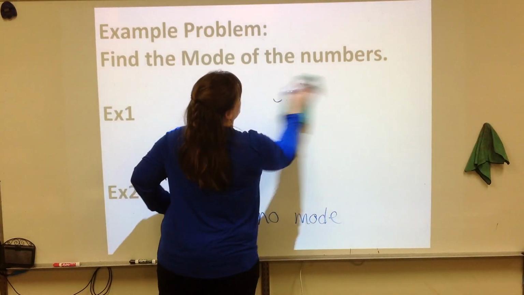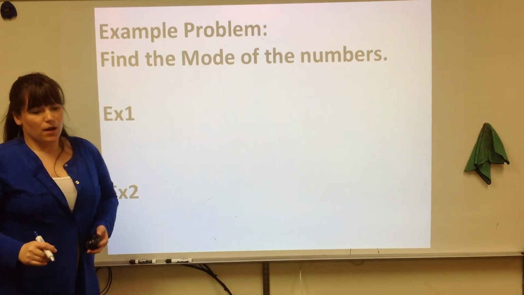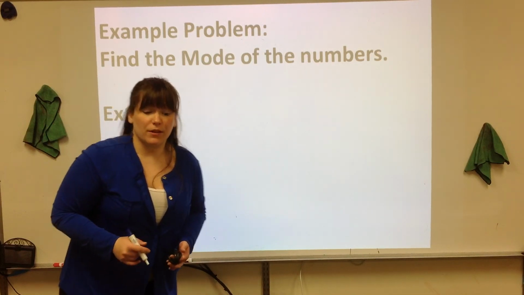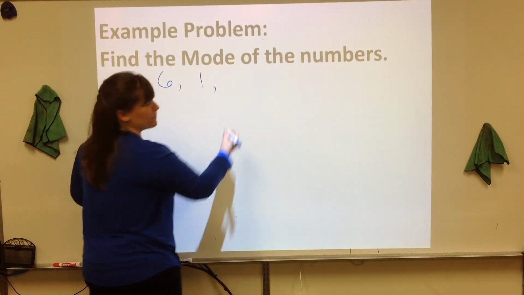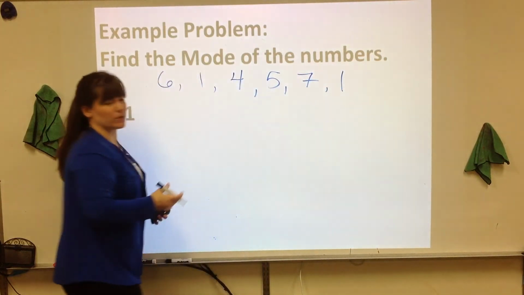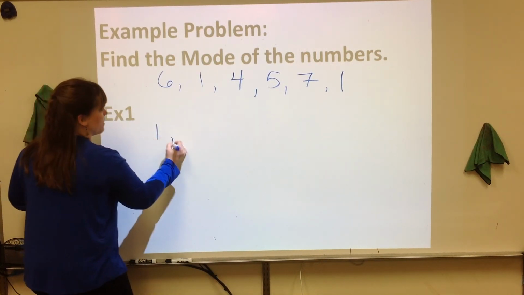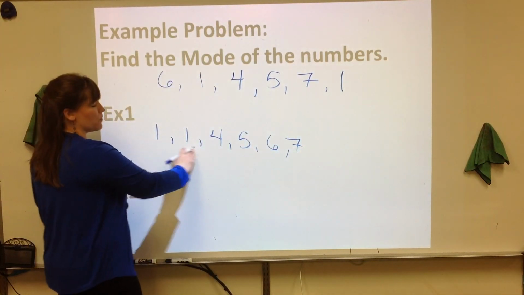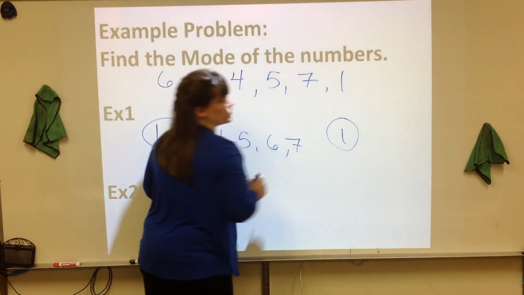So, an example, we have 2, just like before, and we're going to use the same numbers as before, so we're going to have 6, 1, 4, 5, 7, 1. So this was from the second example from median. And again, we're going to put them in order. I know you did that before, but especially when we have a lot of numbers, we don't want to miss some. And now, because they're in order, you can definitely see that there's 2 of them. So our mode for our first example is 1.